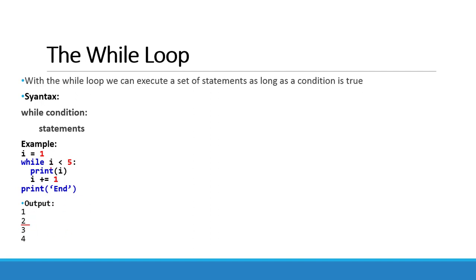Again, is 5 less than 5? No, 5 is not less than 5, so the condition is false. Now the while loop will be terminated and end is printed. So the while loop is used to execute a set of statements as long as the condition is true.